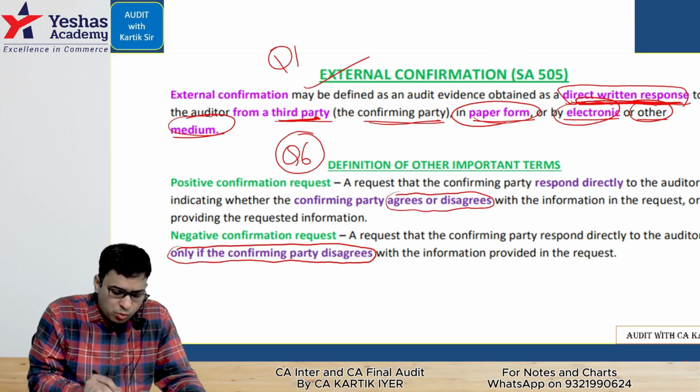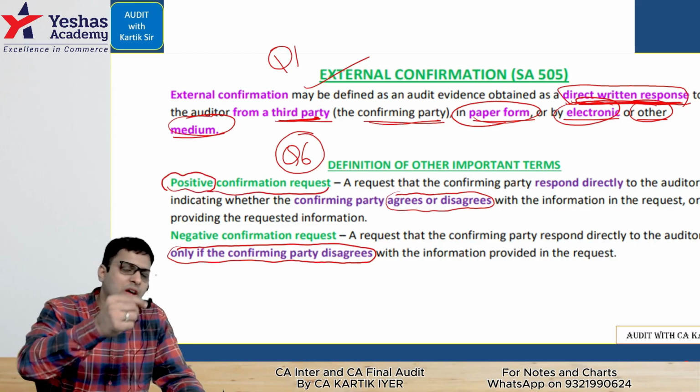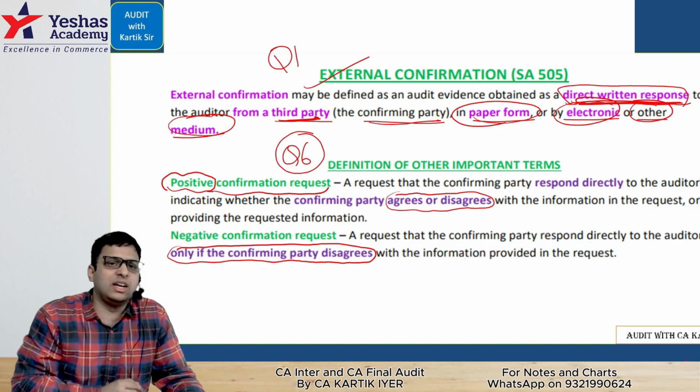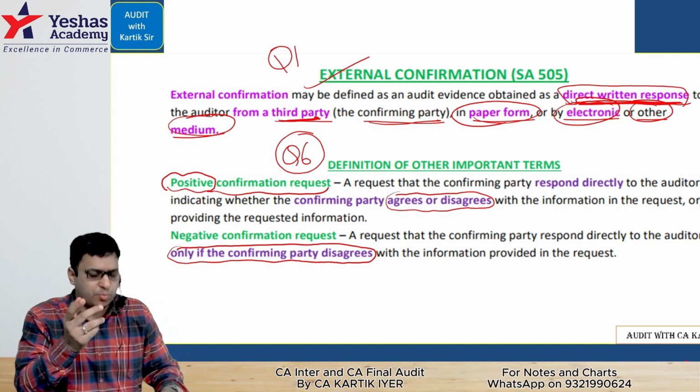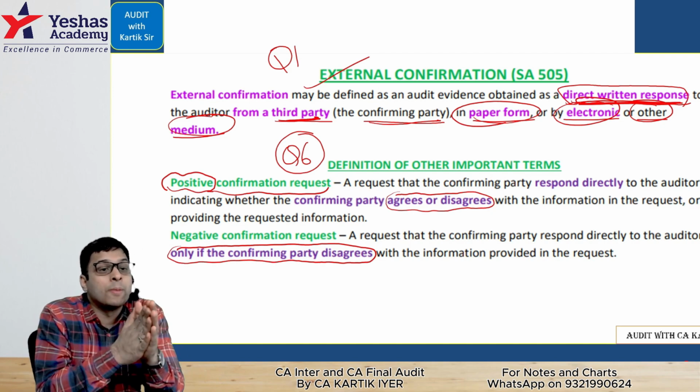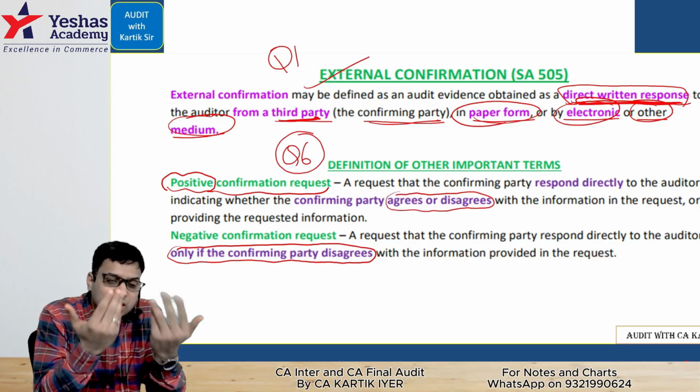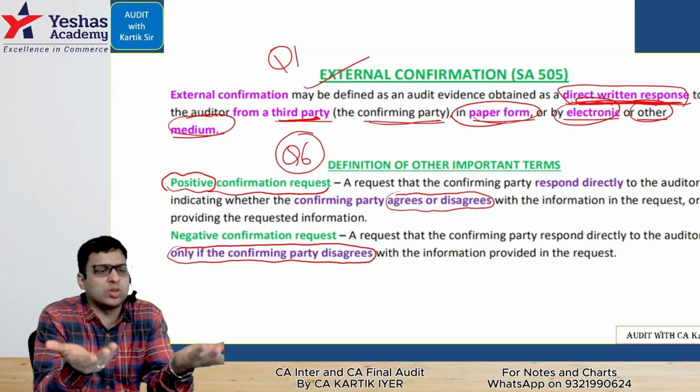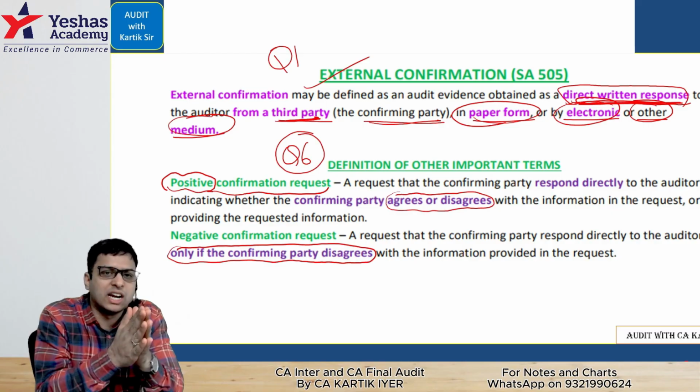What is a positive confirmation request? When we tell the party that the request we are making is a positive confirmation request, whether they agree with the figure we have given or whether they disagree, we are requesting them to respond. What is a negative confirmation request?